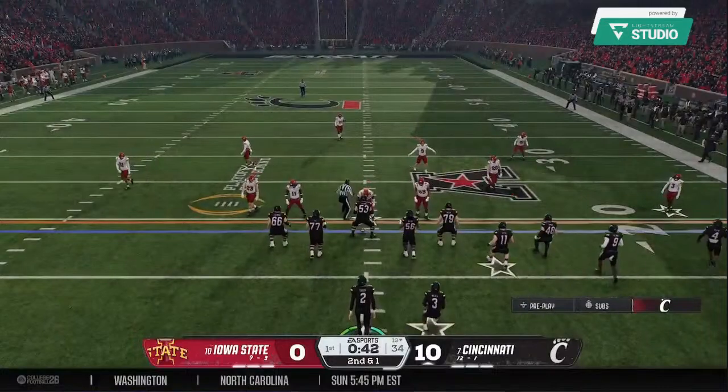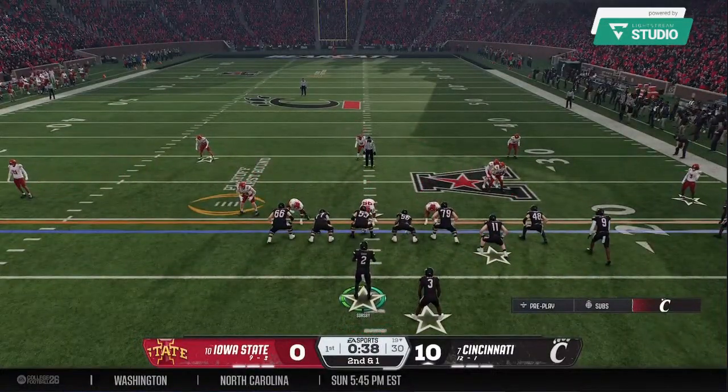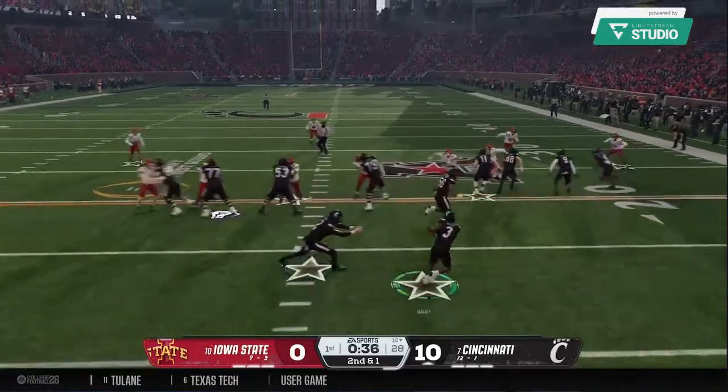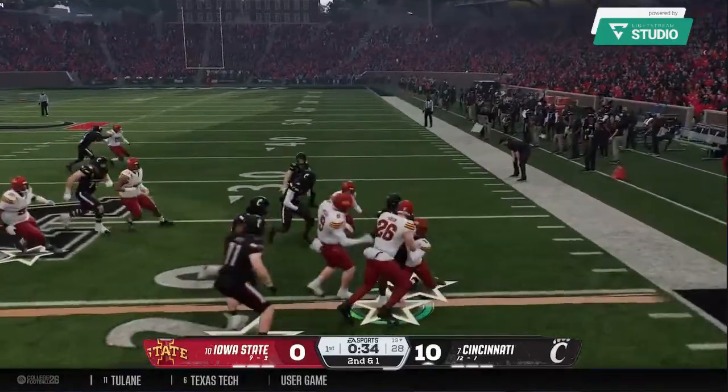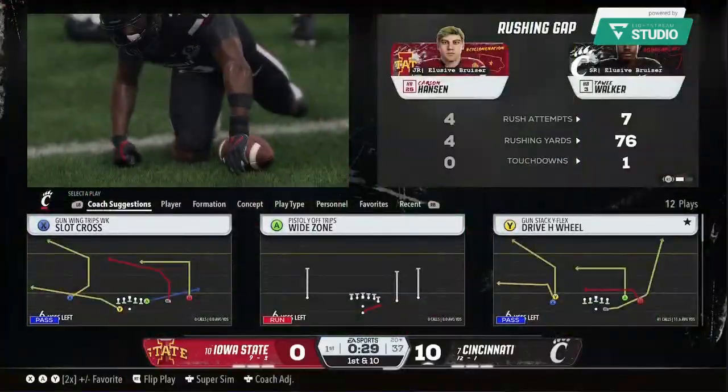Good time here to drop this screen in by the offensive coordinator, and a nice job by the running back being able to pick up some positive yards here on this play. It's a toss play to the right. And the Bearcats pick up enough for a first down.